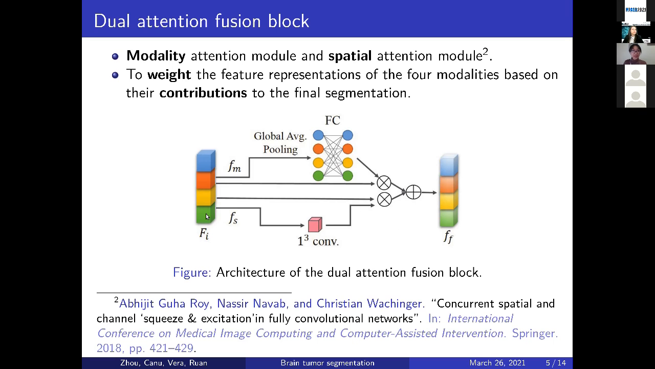On the bottom is the spatial attention module. A convolutional layer is used to get the spatial attention weights. Finally, the 2 sides of weights are multiplied with the input feature to get the attentional features. And then the attentional features are added together to get the fused feature. So in this way, the network can weight the feature representations from the 4 modalities according to their contribution to the final segmentation.